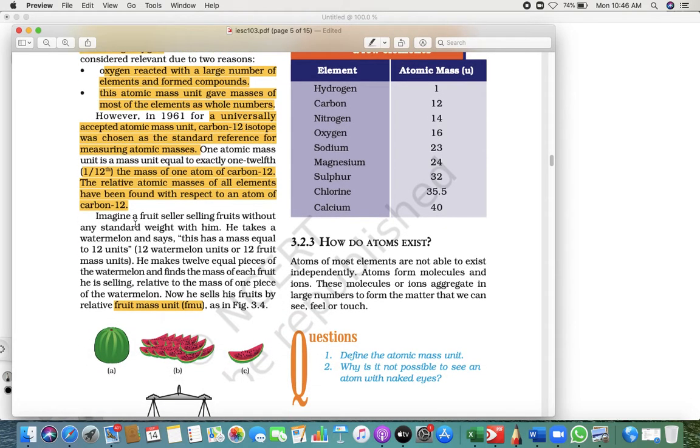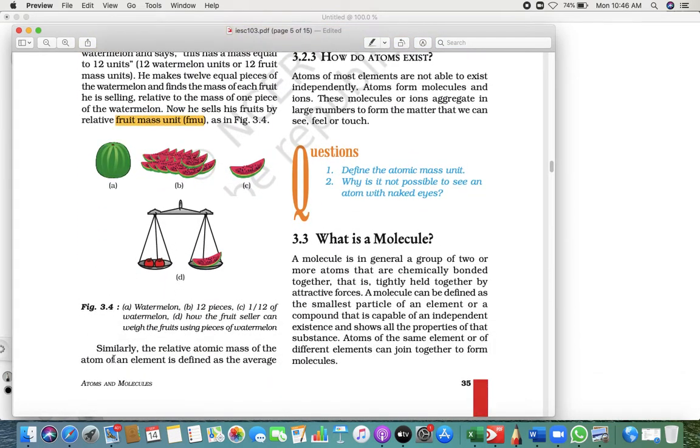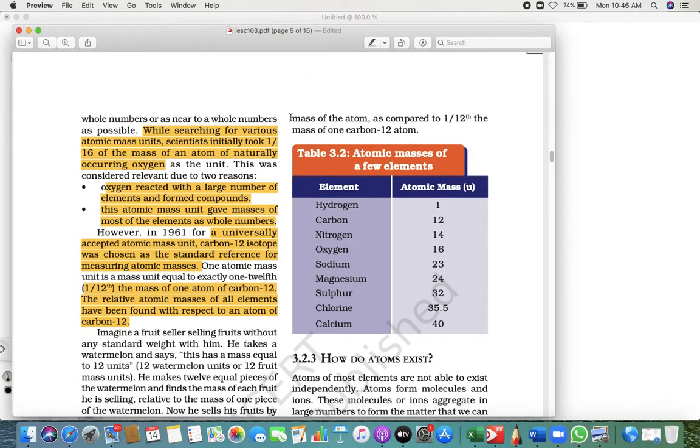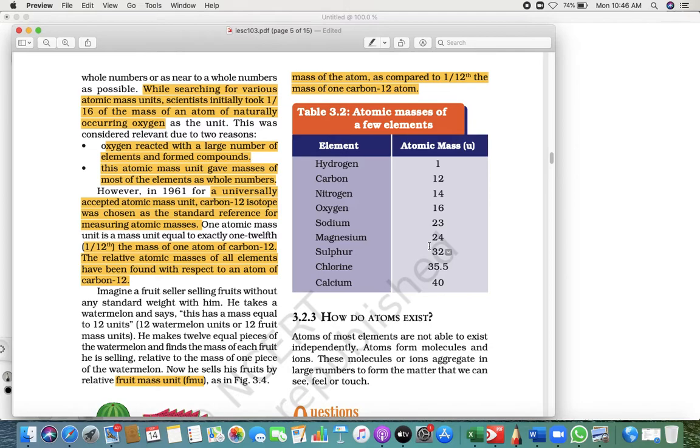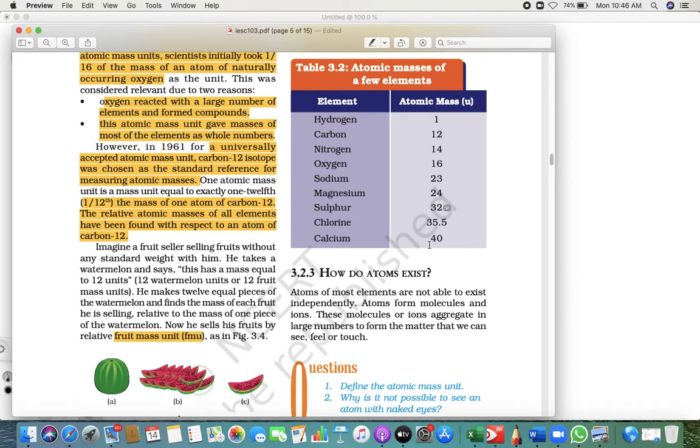So finally what they accepted is that the relative atomic mass of an element is defined as the average mass of an atom as compared to 1/12 the mass of one carbon 12 atom. That is how they get the atomic mass of hydrogen as 1U, carbon as 12U, nitrogen as 14U, and so on.